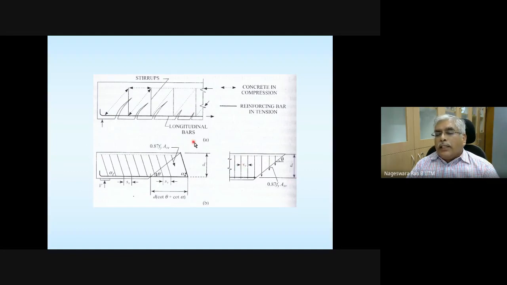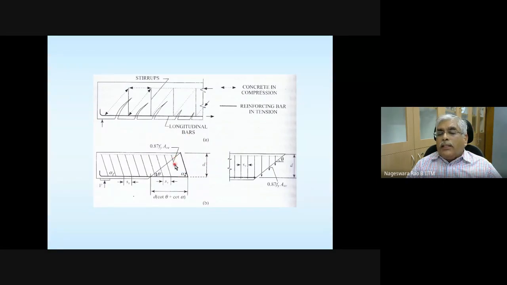So what I suggest is you please take a note of this figure. And d is the effective depth. Effective depth is measured from the extreme concrete in compression to the centroid, the CG, of the tensile reinforcement. I hope you have taken this figure.